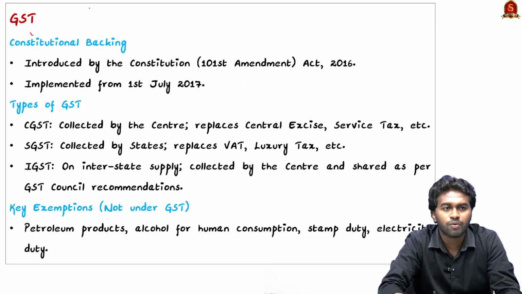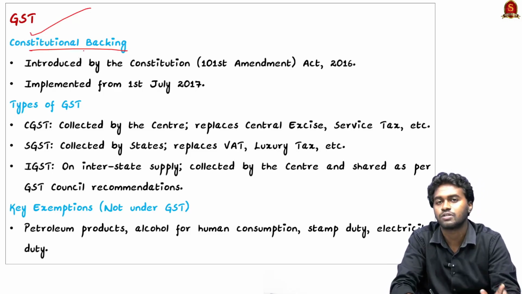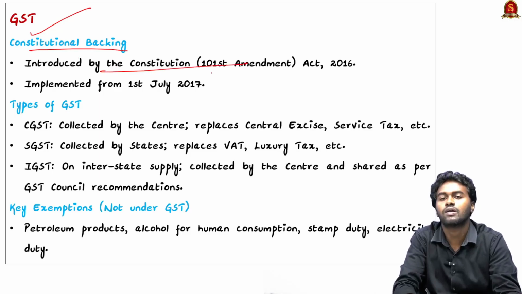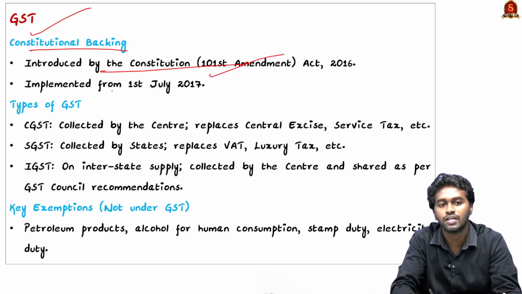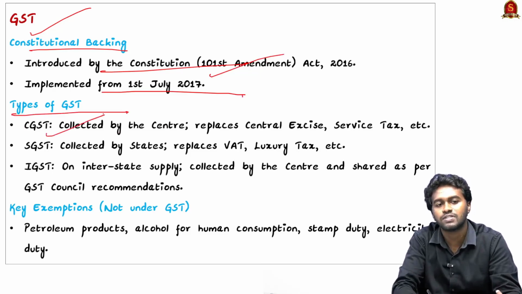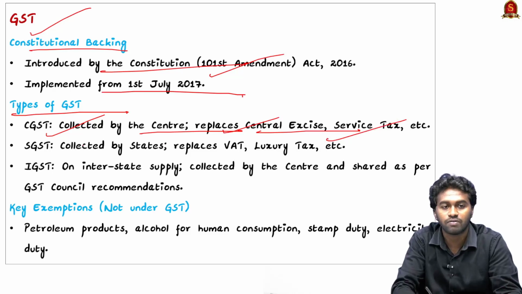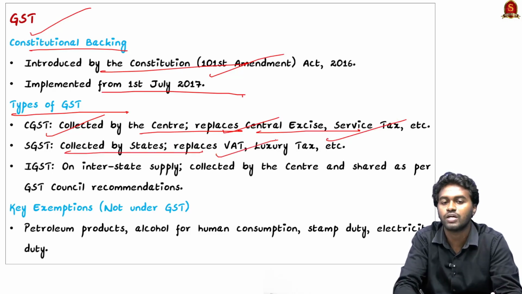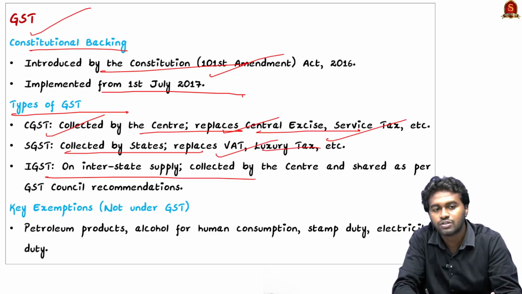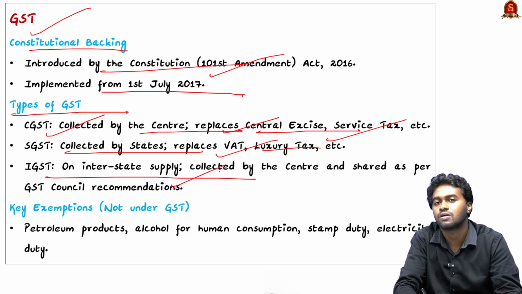So coming to some of the important facts related to the Goods and Services Tax, we first see the constitutional backing. It was introduced through the 101st Constitution Amendment Act of 2016 and implemented from 1st July 2017. Coming to the types of GST, we have the Central GST, which is collected by the central government and replaces the central excise duty, service tax, etc. Then we have the State GST, collected by the state governments, replacing the value added tax and the luxury tax. And then we have the Integrated GST, which is collected by the Centre, but later shared among the states based on the GST Council's recommendation.